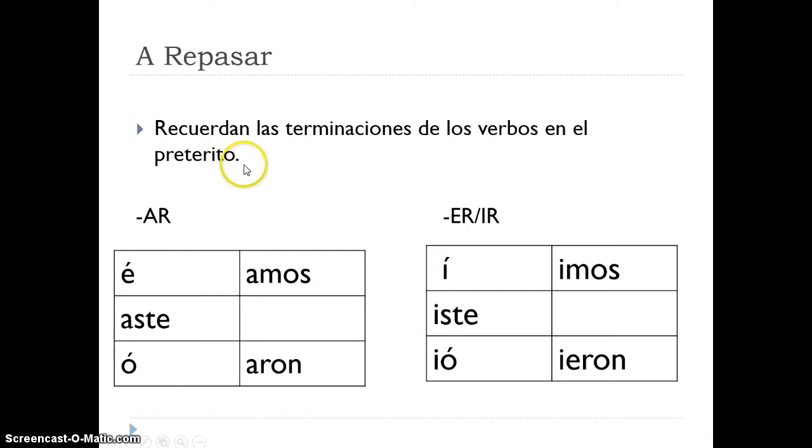Here you will see the endings in the preterite form for AR, ER, and IR verbs. Remember that ER and IR verbs have the same endings in the preterite. AR has é, aste, ó, amos, aron. ER and IR endings are í, iste, ió, imos, ieron.